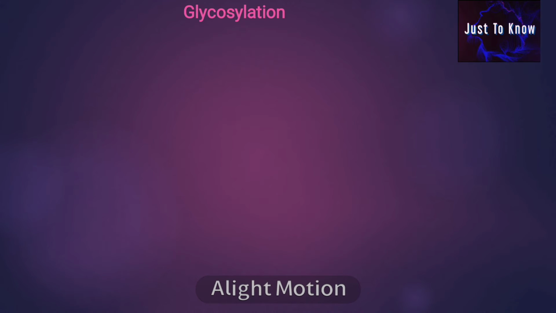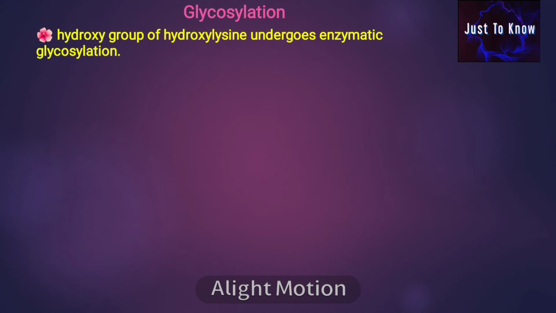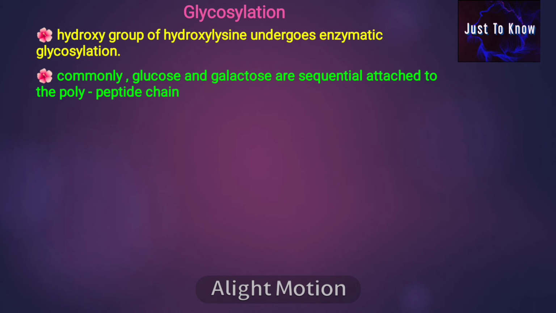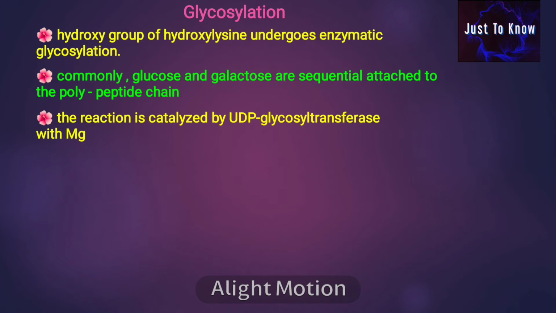The next post-translational modification step is glycosylation. The hydroxyl group of hydroxylysine undergoes enzymatic glycosylation. Commonly, glucose and galactose are sequentially attached to the polypeptide chain. The reaction is catalyzed by the enzyme UDP glycosyl transferase with magnesium.